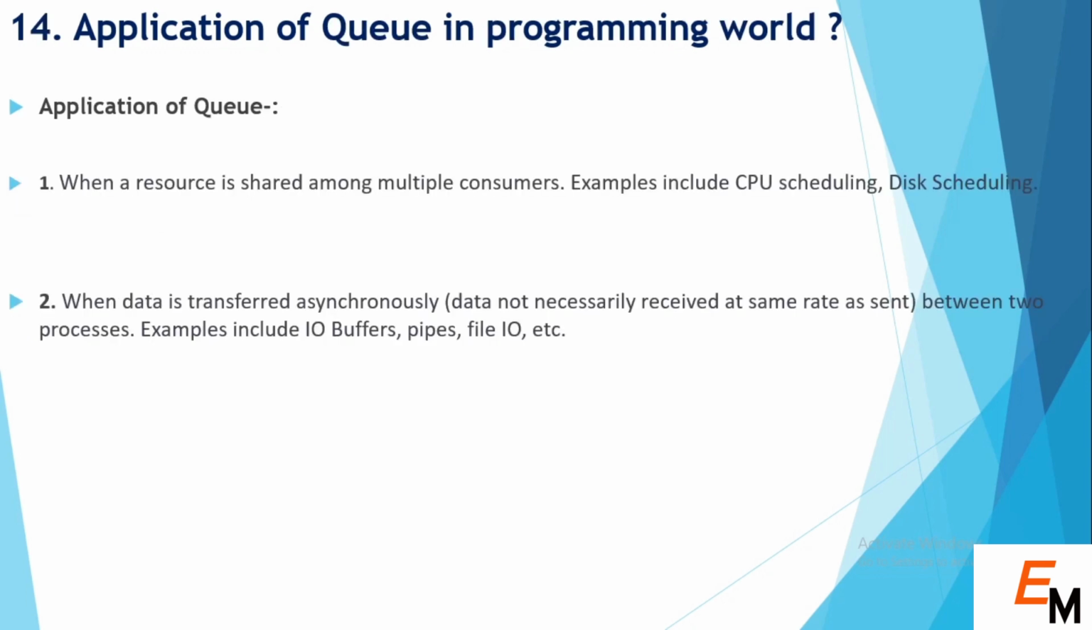So the next question is applications of queue in programming. If we talk about the real world, we can use the example of a ticket counter. If we talk about the programming world, it is when a resource is shared among multiple customers, examples include CPU scheduling and disk scheduling. A second example is input output buffers, file input output, etc.